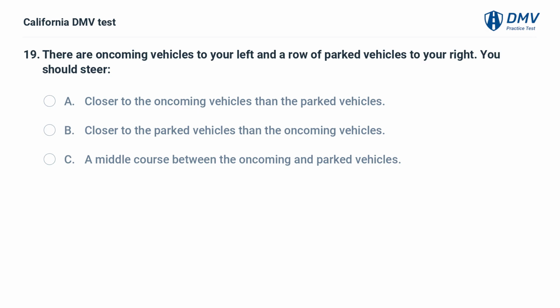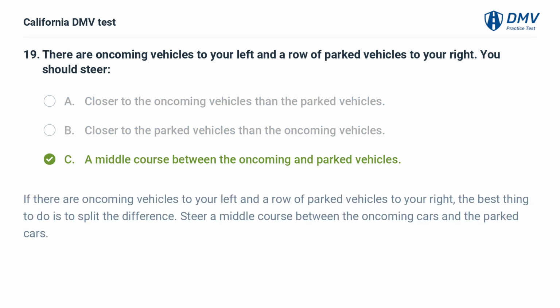There are oncoming vehicles to your left and a row of parked vehicles to your right. You should steer A. Closer to the oncoming vehicles than the parked vehicles. B. Closer to the parked vehicles than the oncoming vehicles. C. A middle course between the oncoming and parked vehicles. C. A middle course between the oncoming and parked vehicles. If there are oncoming vehicles to your left and a row of parked vehicles to your right, the best thing to do is to split the difference. Steer a middle course between the oncoming cars and the parked cars.